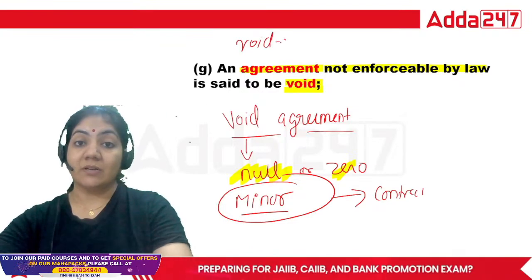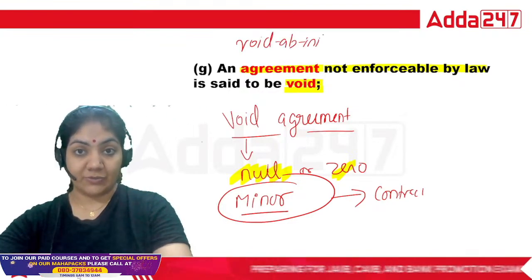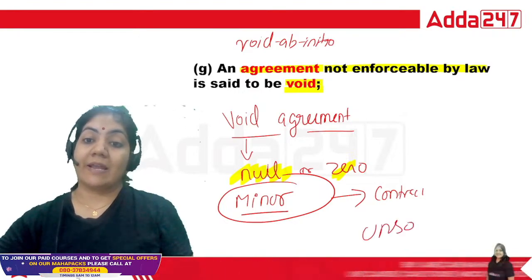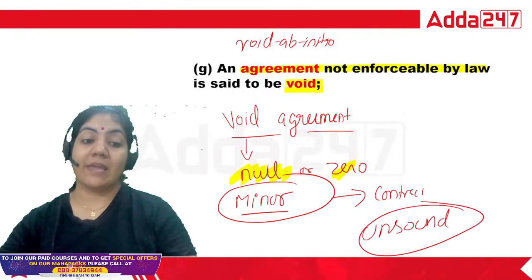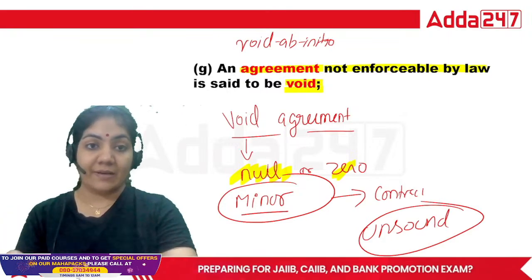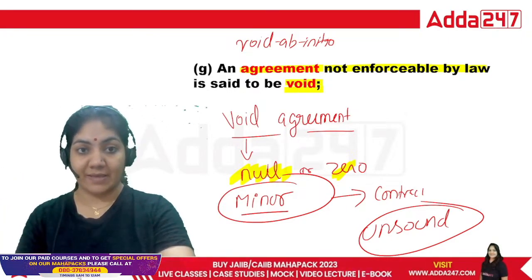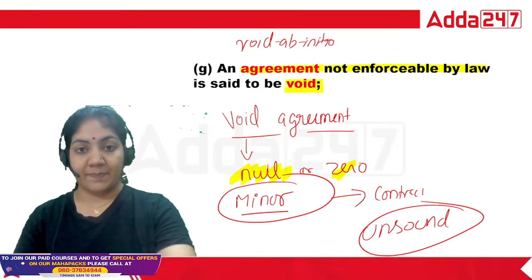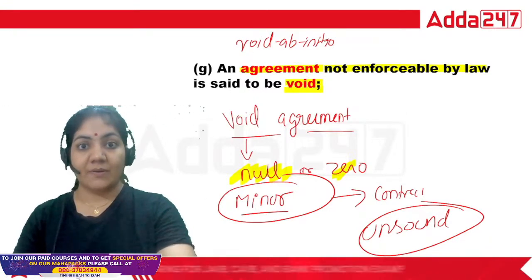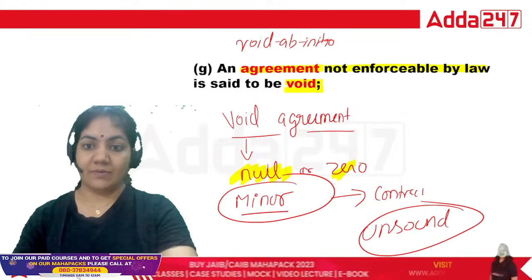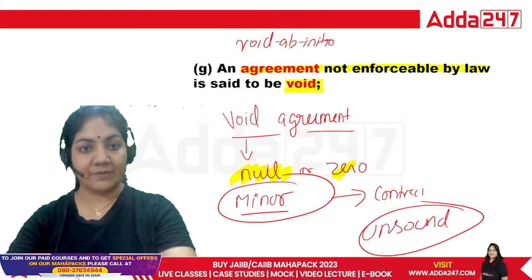So minor is the best example. Suppose a person of unsound mind is making any agreement, that agreement is void ab initio. That is the best example to understand. Is that okay? Done, guys? So this is your particular void agreement.